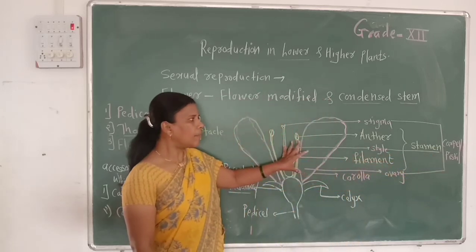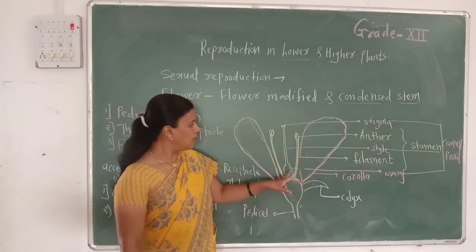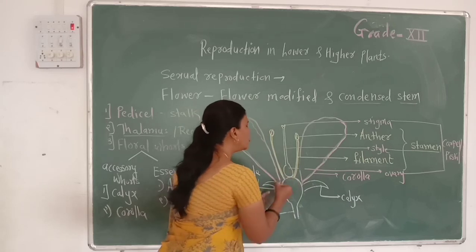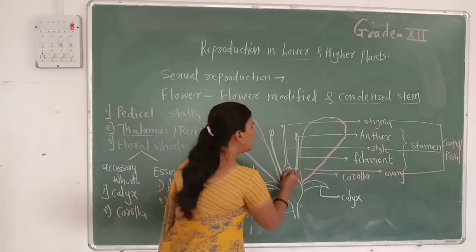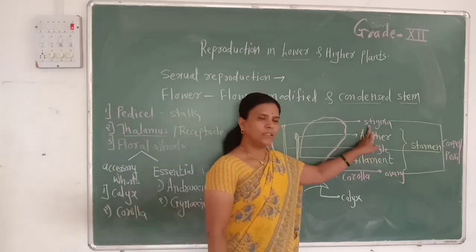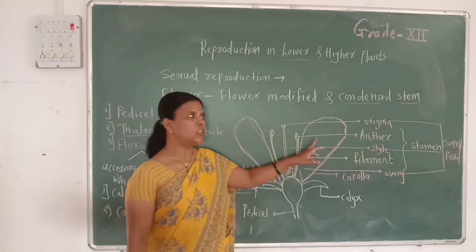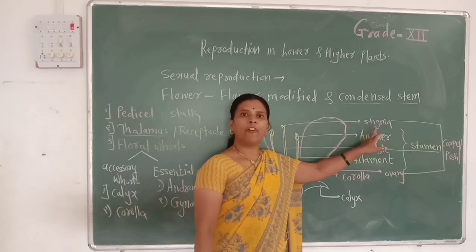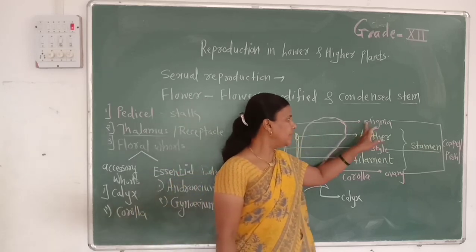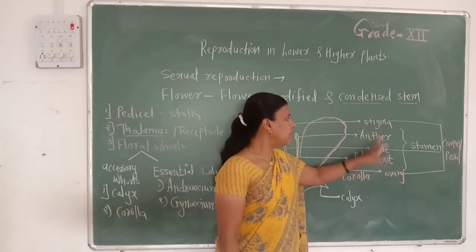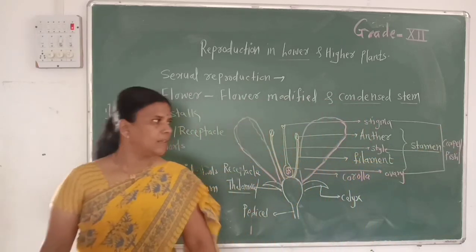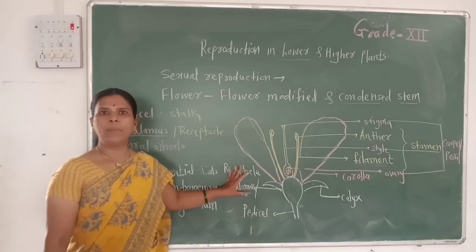Carpel consists of three parts: the lower bulbous part is called the ovary, in which ovules are developed. The long tube-like structure is called the style, and the upper part that receives pollen grains during pollination is called the stigma. Thus ovary, style and stigma are commonly called the carpel or pistil. This is the structure of a typical flower.